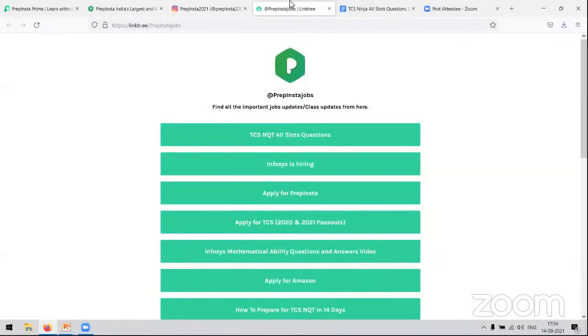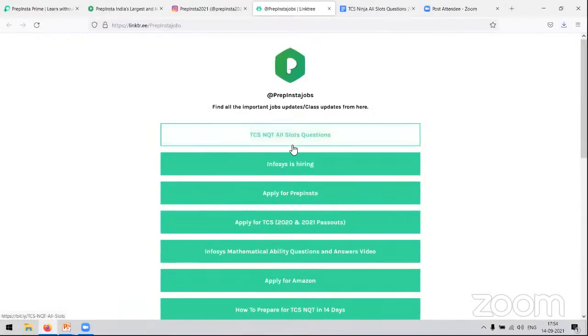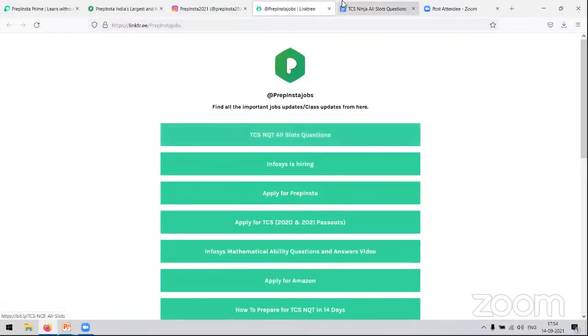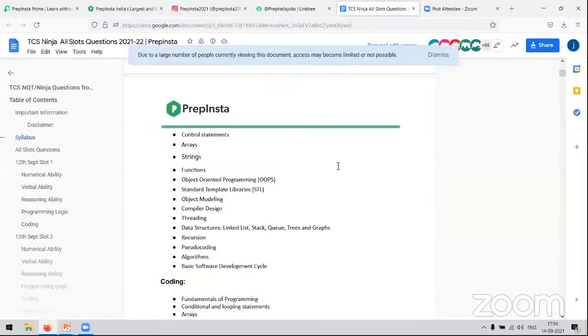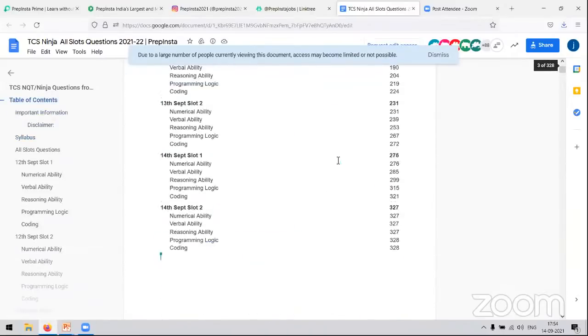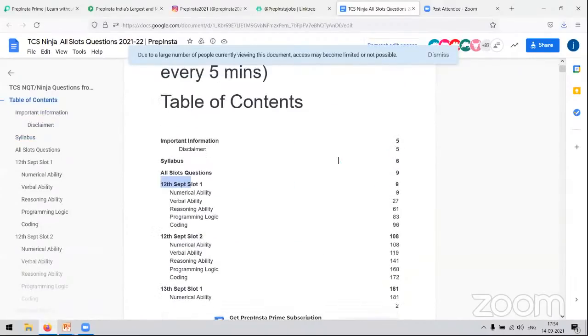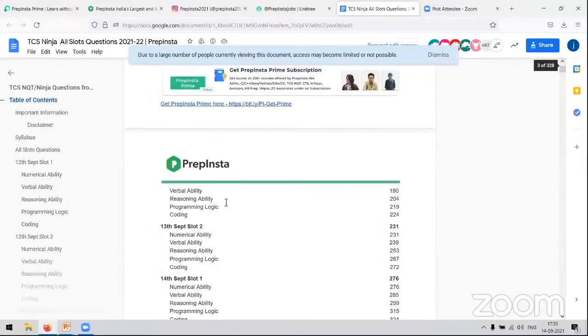Once you are on this page, click on TCS NQT all slots question. Once you do that, you are going to be redirected to the PDF. Now, what does the PDF have? This PDF has all the questions from all the slots, from slot 1, slot 2, from 12 September, 13 September, and 14 September as well, of each section. As you can see, numerical ability, verbal ability, reasoning ability, programming logic, and coding as well. So you have all of these sections from all the slots.